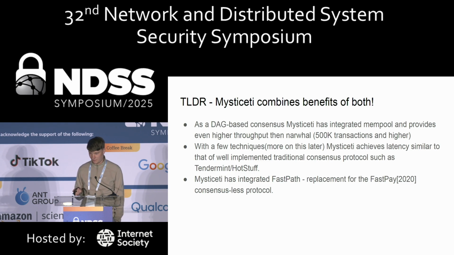It has up to 500,000 transactions per second, and you can even push it higher. And it achieves very small latency, both by using an uncertified DAG and some other techniques. In addition to this, Mysticeti also has FastPass, which I'll talk about a little later, but essentially it's a sub-protocol on top of Mysticeti, which allows committing some transactions even faster, before consensus.